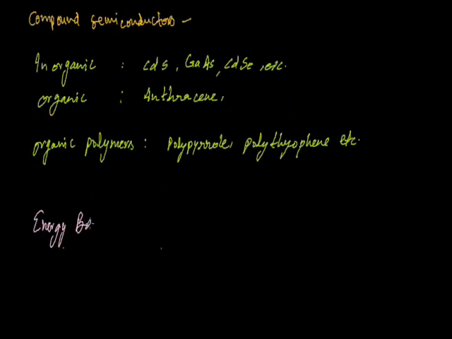Energy bands in solids. In a substance, there are different molecules, or there may be a molecule of the same material having an enormous number of atoms, and the charged particles of an atom are bound with each other.